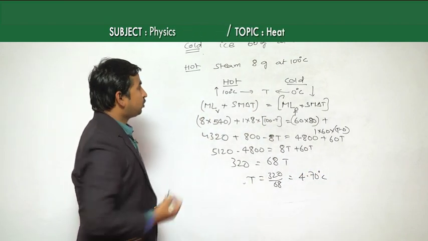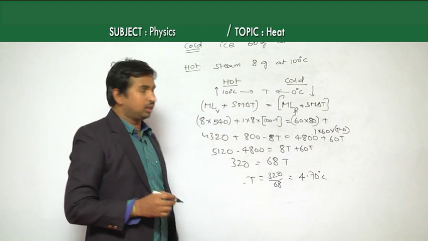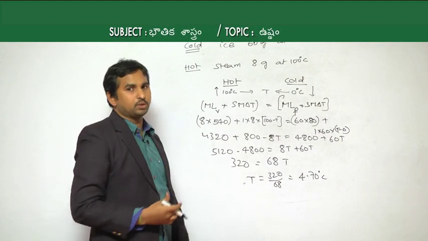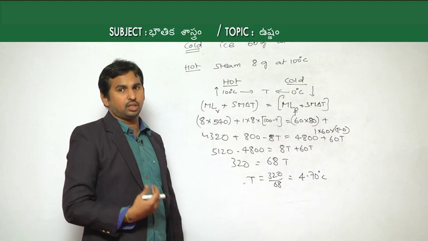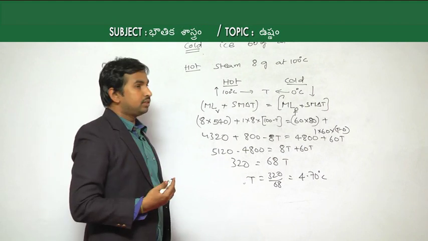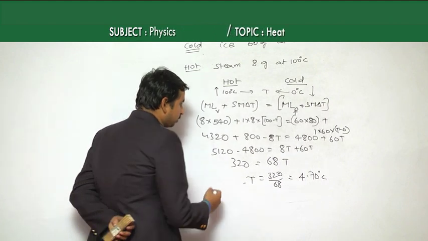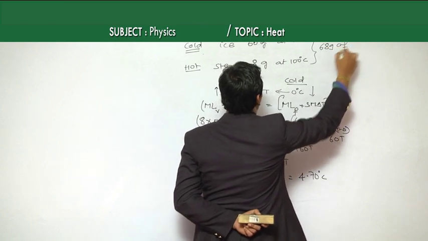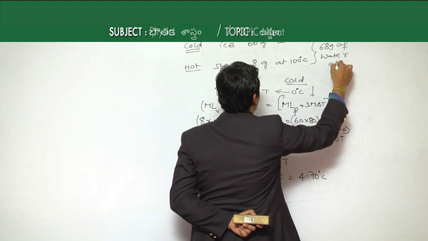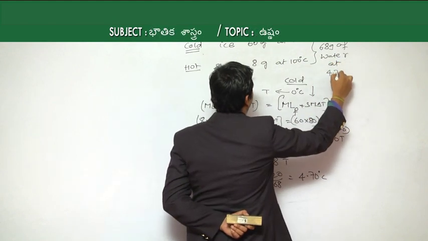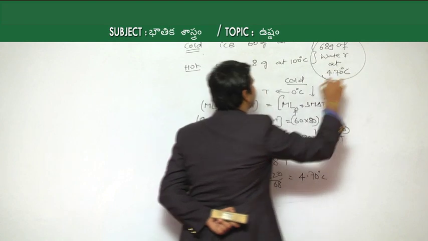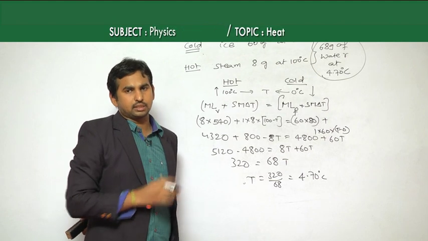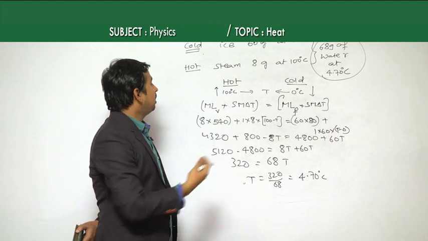But if you observe, 60 grams of ice here melting at 0, and 8 grams of steam converting into water here. So as it is a mixture of both ice and steam, finally we are getting ice plus steam, which is 60 grams plus 8 grams. The total composition becomes 68 grams of water at 4.7 degrees Celsius. This is the final answer we got: 68 grams of water at 4.7 degrees Celsius, that is the final mixture we are getting on mixing ice plus steam.